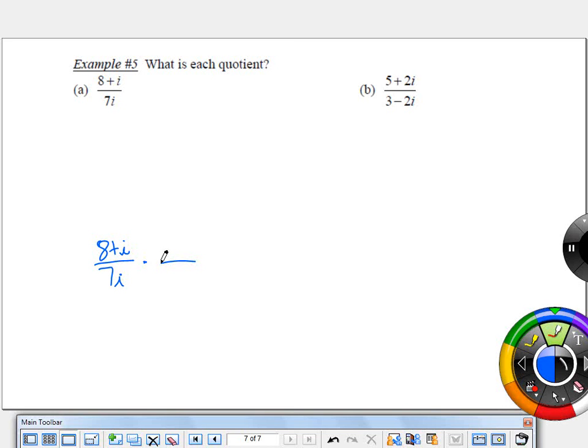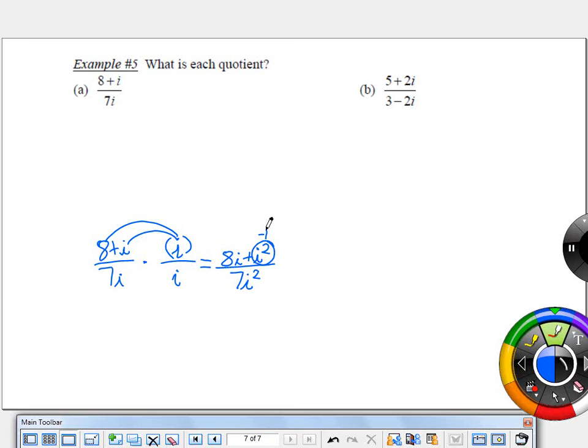Yeah, so we can actually multiply by any version of i. The simplest thing is to just use i, not negative 7i, just i. If you multiply by the others, that's fine. You just might have to reduce some stuff at the end because you're multiplying by extra factors. So in the denominator, we're going to get 7i squared. That's what I wanted, because i squared will transform to a real number. And in the numerator, this i is going to distribute to each of the terms in 8 plus i. So I'm going to have 8i plus i squared.